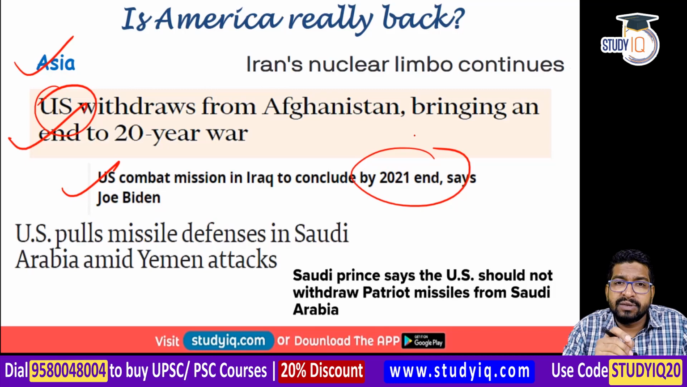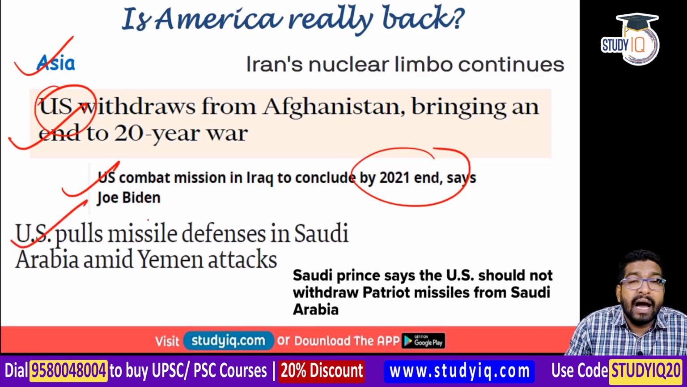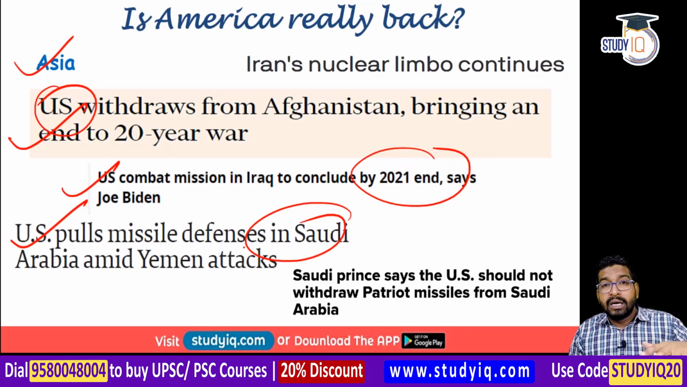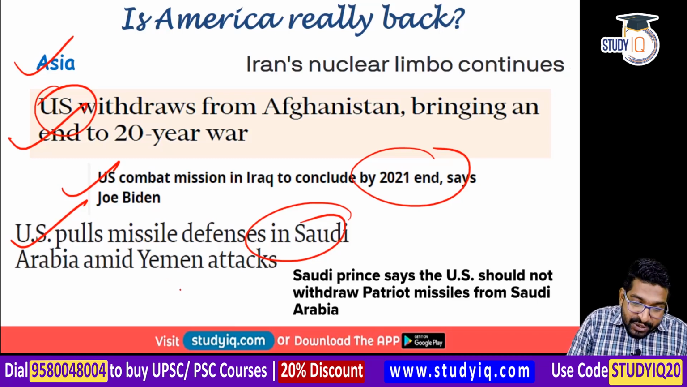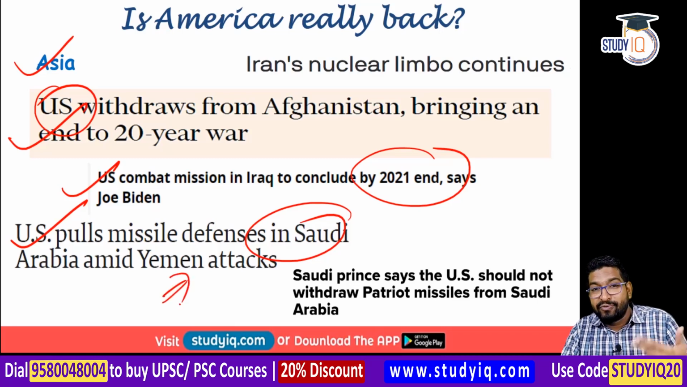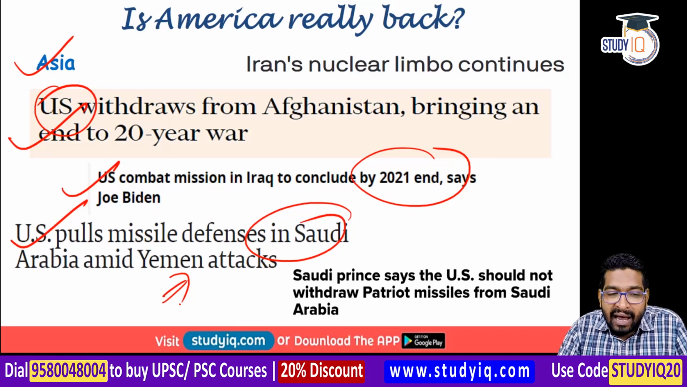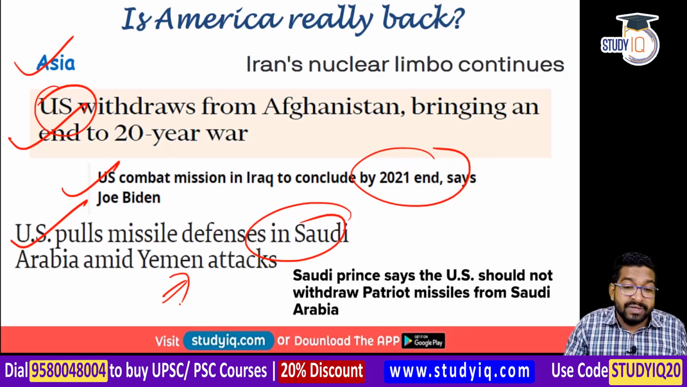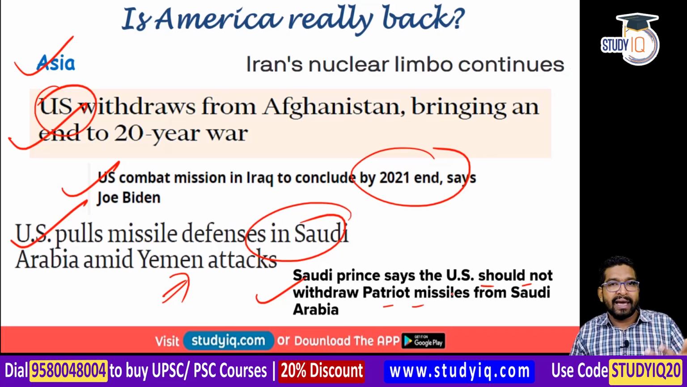Another development during Biden administration is that US is pulling out its Patriot missiles from Saudi Arabia. And again, when is this happening? When there is a threat from Yemen for Saudi. Saudi has been a long-term ally of United States of America. Now, Biden is pulling out the Patriot missiles. In fact, the Saudi prince himself said that US should not withdraw Patriot missiles from Saudi Arabia. But this was not accepted. So, Patriot missiles will be pulled out.